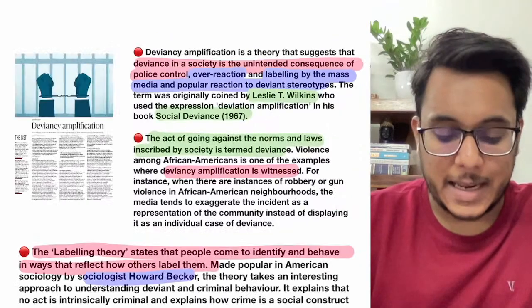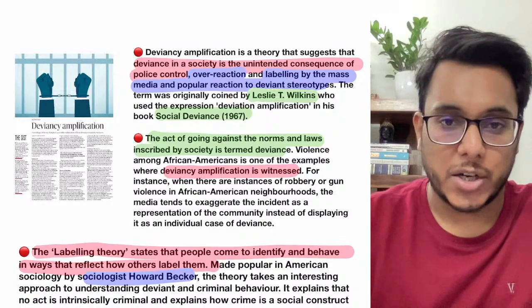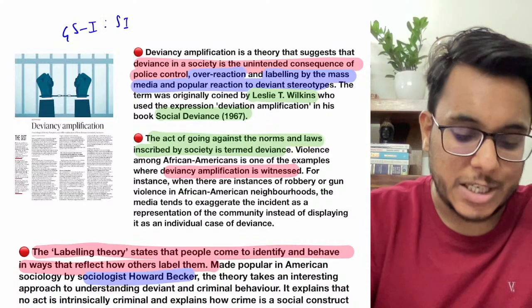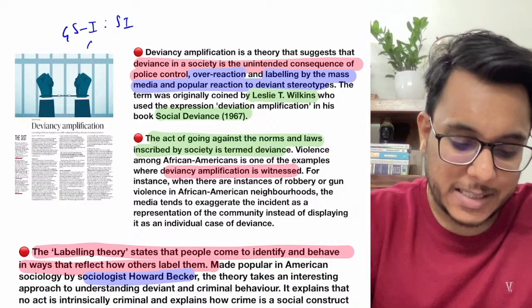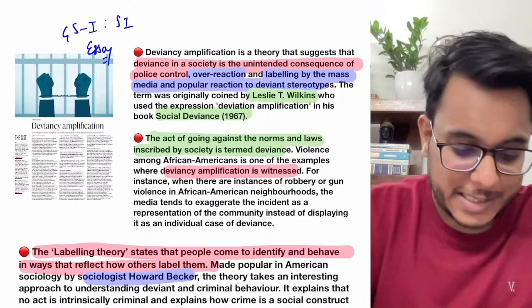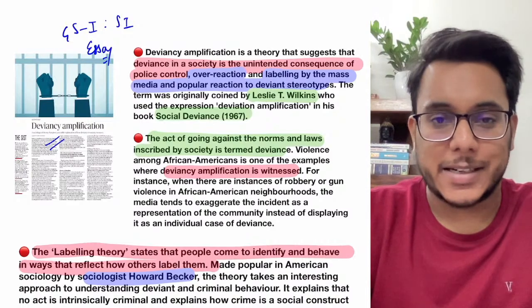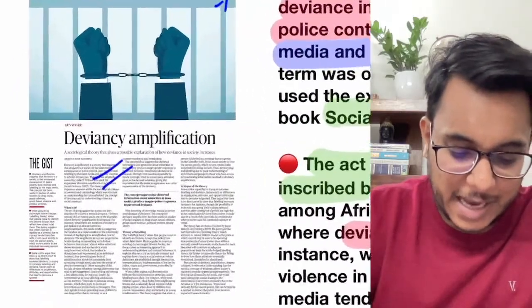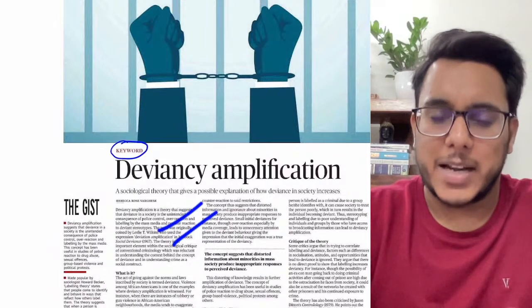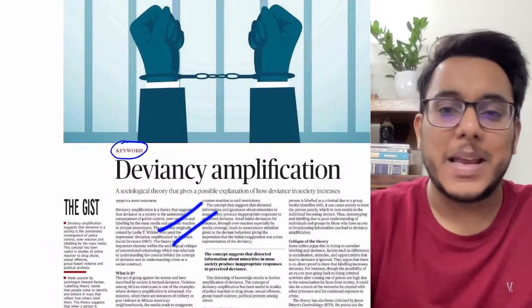Now moving on, taking up the first article. We have taken this article from the Text and the Context section, and we can use it in GS paper number 1 social issues, as well as in certain essays having a sociological perspective on society. There also this deviancy amplification could be used. Now let's move on to what this article is talking about. This article is from the series of keyword articles, in which some keyword is taken and its genesis and usage are explained.